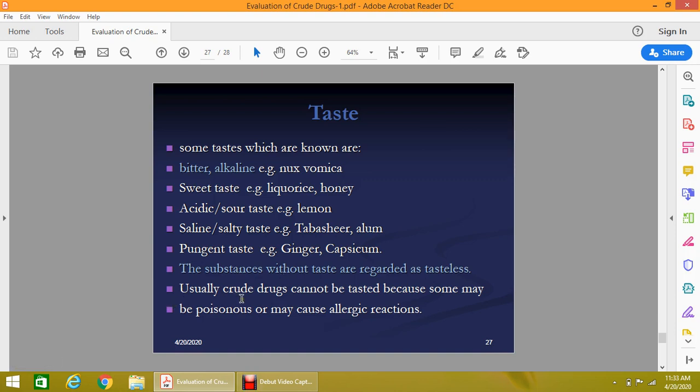And usually crude drugs should be avoided for tasting, because some drugs can be poisonous and may cause allergic reactions. So they should be taken in a very minute quantity.